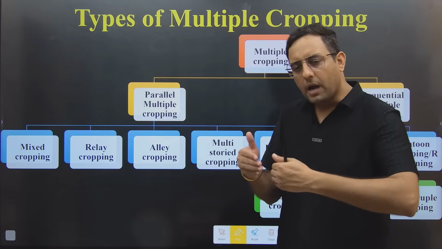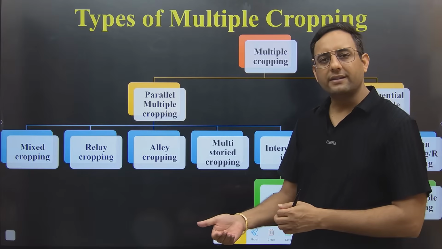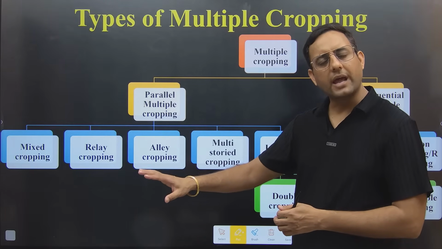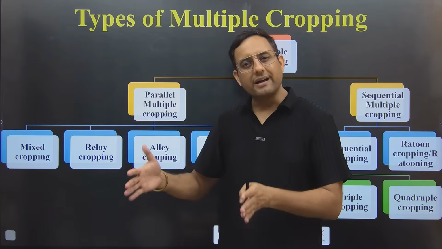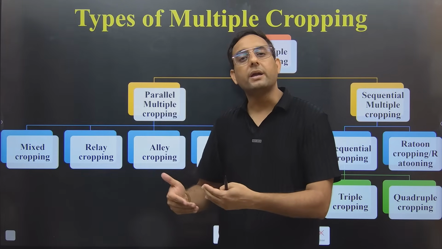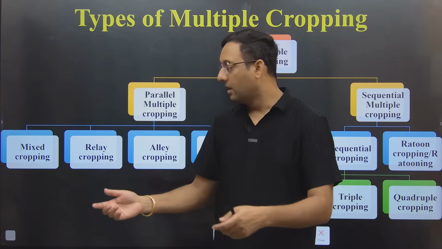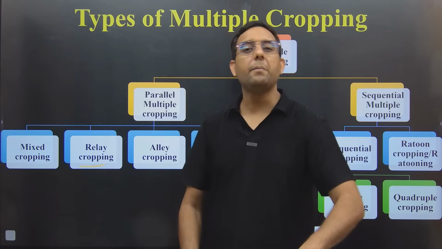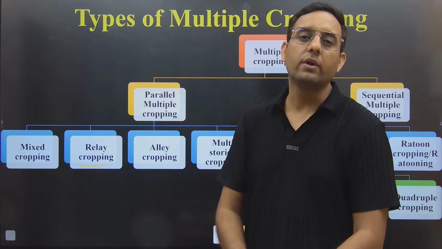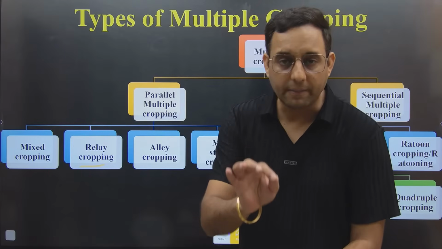Because if I am about to end this lecture, and another teacher is standing at this side, I will say, please, yeah, wait for 1 minute, and he will say, no, sir, your time is over. So both of us are standing at the same time. So this period is something which is overlapping. He wants to start, but I am getting it delayed, right? This will be known as overlapping. So when two crops are there at the same time, one is about to be harvested, the second is about to germinate, this period is known as the overlapping period, and this is why relay cropping is also termed overlapping cropping.